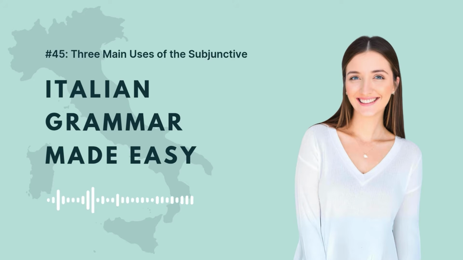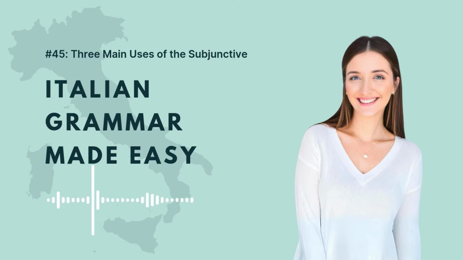Let's go straight to the point. What do we mean by subjunctive? The subjunctive is a mood in Italian used to talk about doubts, demands, possibilities, hypotheses, and subjective thoughts. Subjunctive, subjective. The first main use of the subjunctive in Italian is when the verb of the main clause indicates an opinion, a doubt, or a thought.